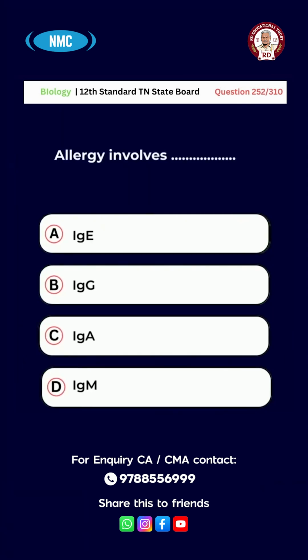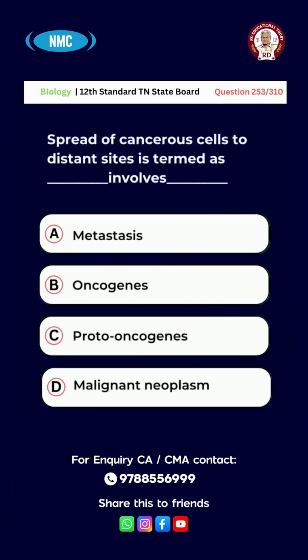Allergy involves option A, IgE, B, IgG, C, IgA, D, IgM. The right answer for this question is option A, IgE. Question number 253. Spread of cancerous cells to distant sites is termed as A, metastasis, B, oncogenes, C, proto-oncogenes, D, malignant neoplasm. The right answer is option A, metastasis.